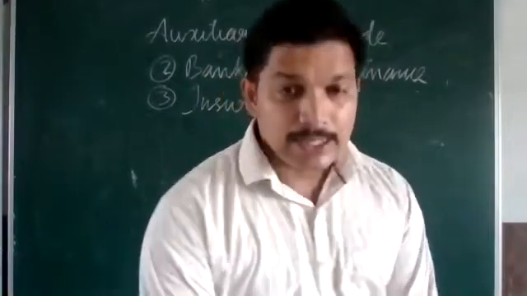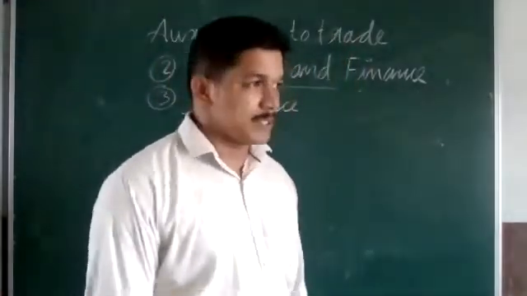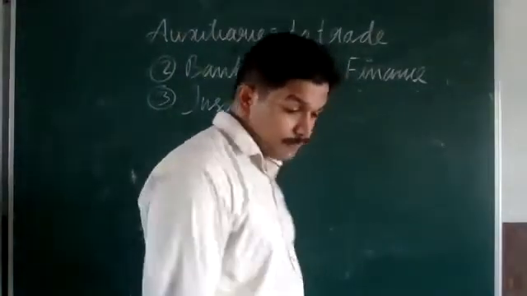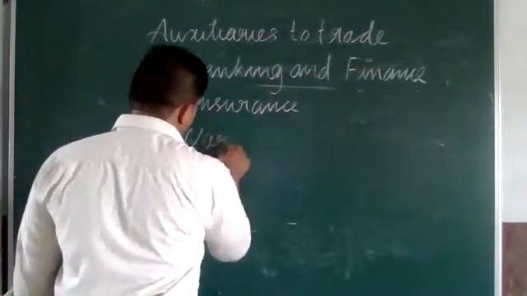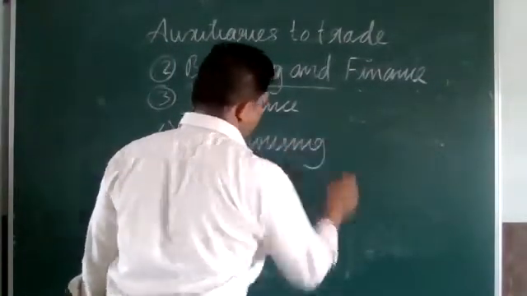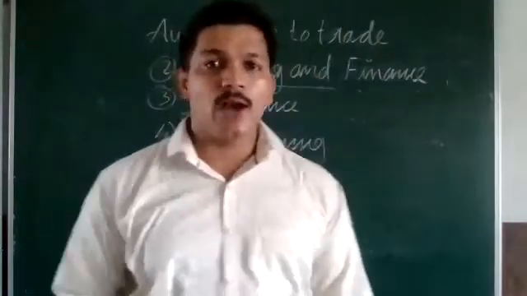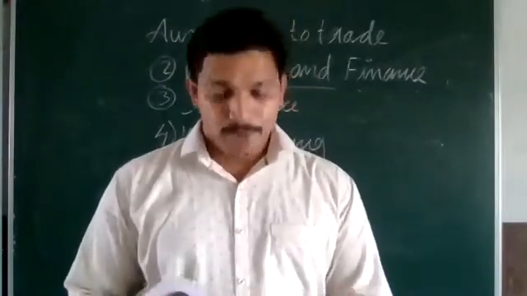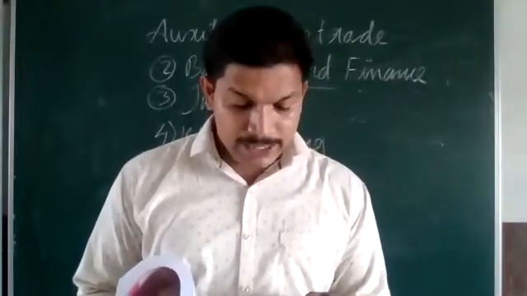Then the next auxiliary to trade that we have to study is warehousing. You may already be familiar with warehousing. Usually goods are not sold or consumed immediately after production.